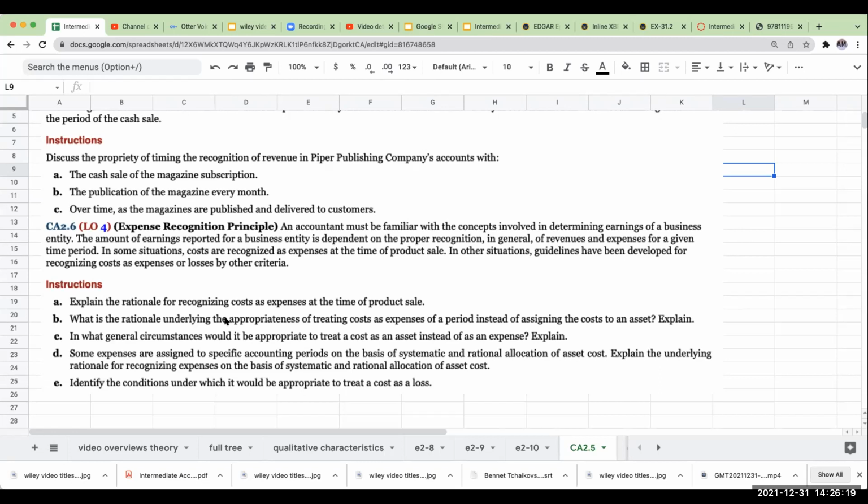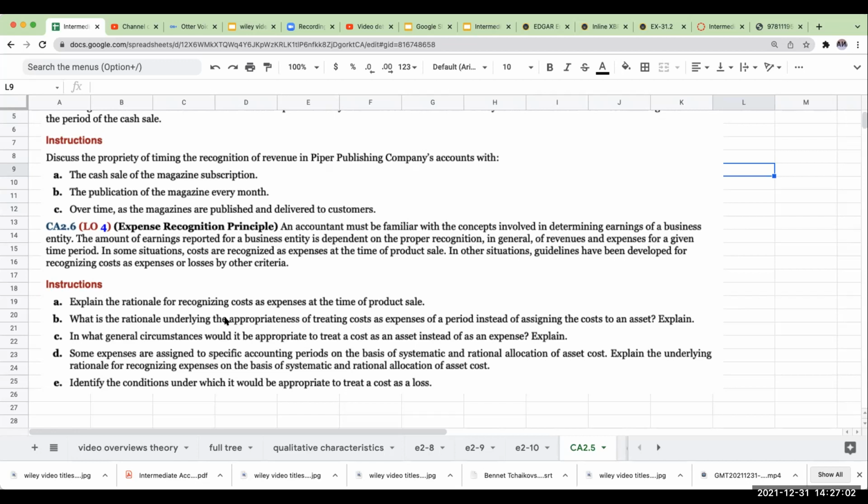If I'm a manufacturer, and if you took managerial accounting, which I hope you did, I'm accumulating costs into WIP, then it goes to finished goods inventory. In that case I'm accumulating the cost of the asset, but then I have to expense it when I sell it. But for costs as expenses of a period, if I'm using something during a period of time and it doesn't have any residual economic benefit, then I'm going to expense it. I think that's what that means.